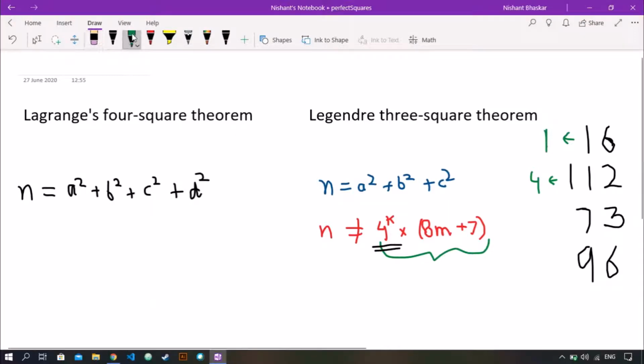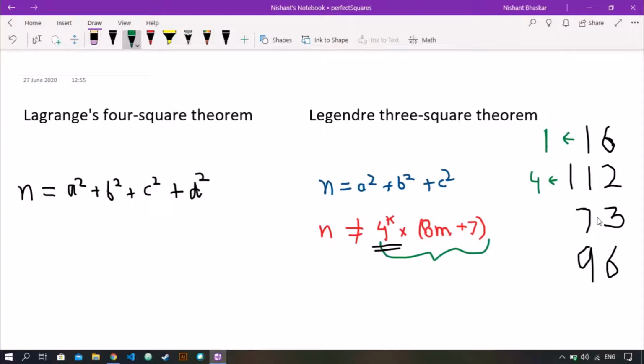Now let's again check for 73. Okay, so we check if 73 is of this form or not. So we check if 73 is divisible by 4. No, it is not divisible by 4. So 4 cannot be the answer. And it is also not a perfect square.